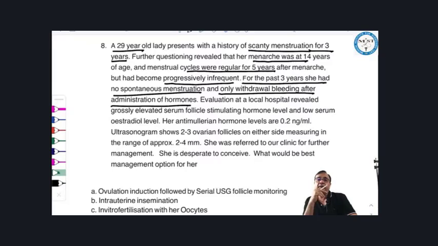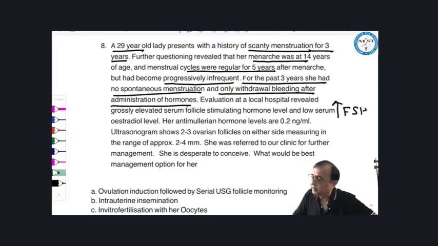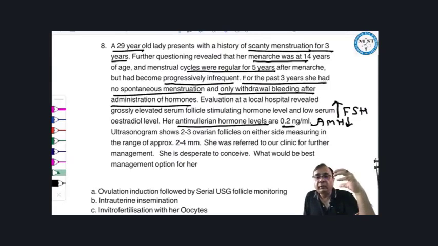Evaluation at a local hospital revealed grossly elevated serum follicle stimulating hormone. Markedly elevated FSH. And what about her anti-Mullerian hormone? AMH is very low, 0.2. It should be at least 2 nanogram per ml. It is only 0.2.